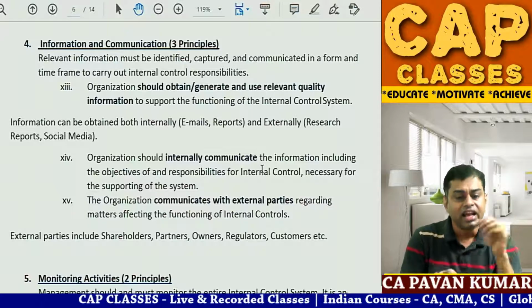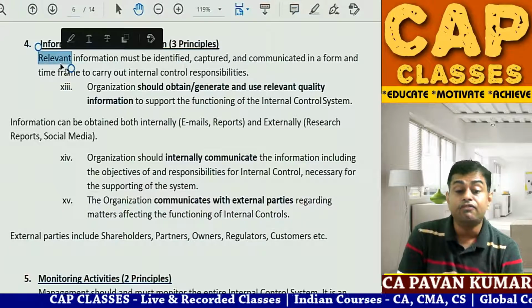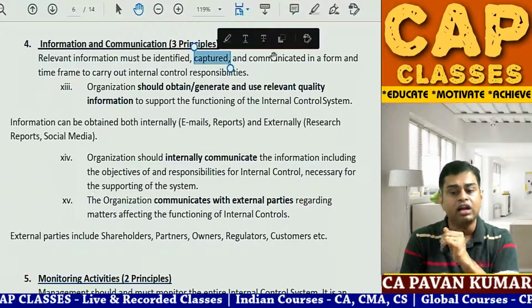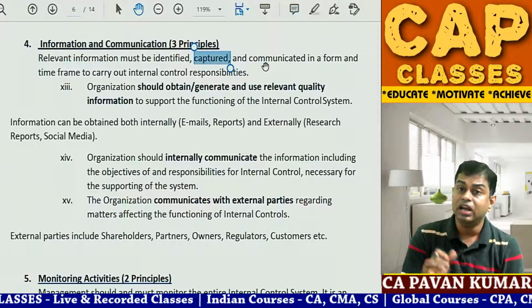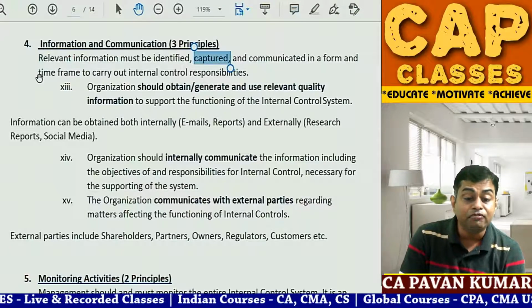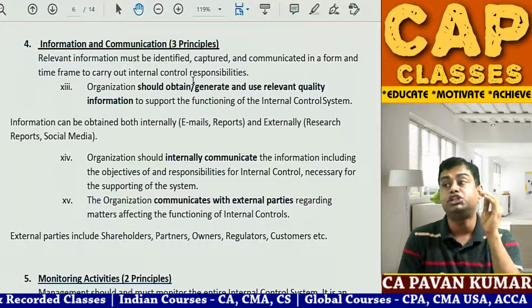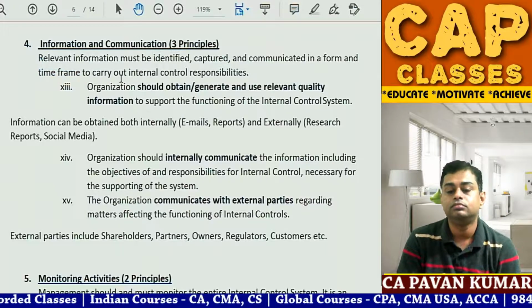So the first line says relevant information must be identified, captured, recorded and communicated in an appropriate form and time frame, and it should be relevant and reliable.